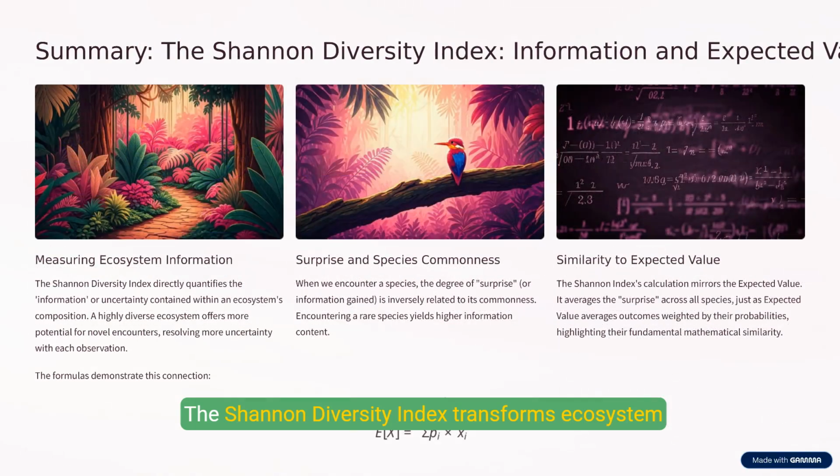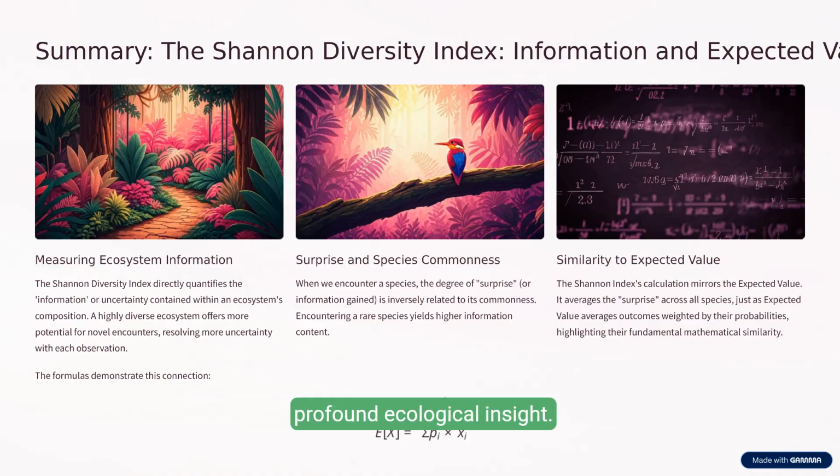The Shannon Diversity Index transforms ecosystem complexity into measurable information. In a vibrant woodland, every new observation could reveal something unexpected, because greater diversity means greater uncertainty. Mathematically, encountering a rare species brings high surprise. Meeting a common one confirms what you expect. The formula for H averages these surprises across all species, much like expected value and probability. Both concepts use weighted averages to connect statistics with nature's unpredictability, illustrating how simple math evolves into profound ecological insight.